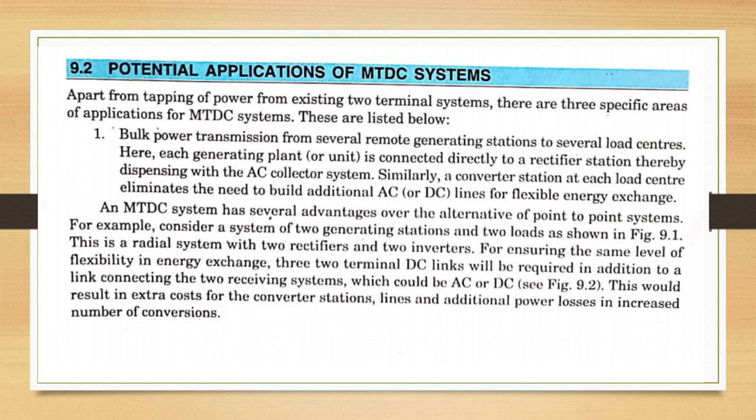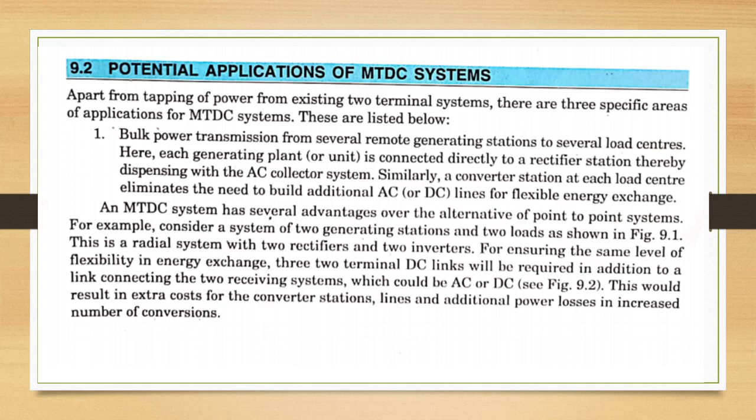In bulk power transmission, each generating plant or unit is connected directly to a rectifier station, thereby dispensing with the AC collector system. Similarly, a converter station at each load center eliminates the need to build additional AC or DC lines for flexible energy exchange.